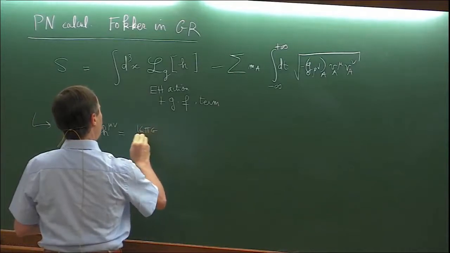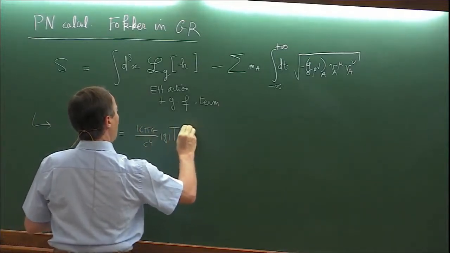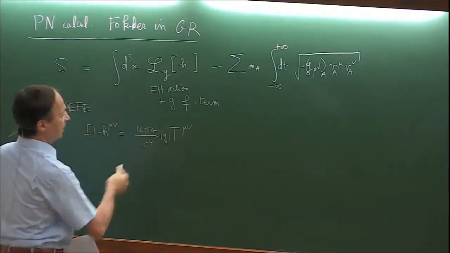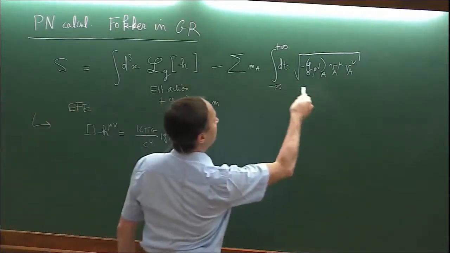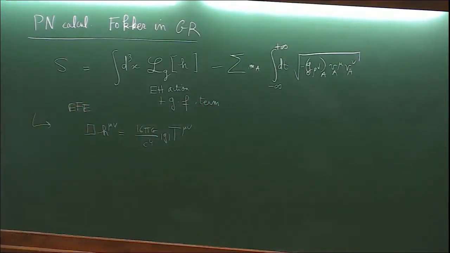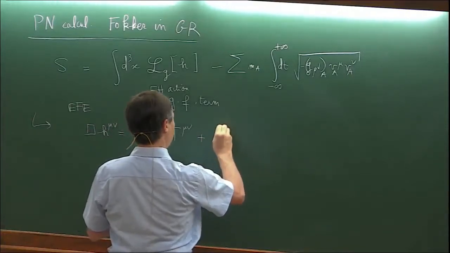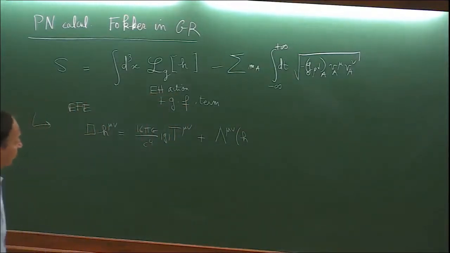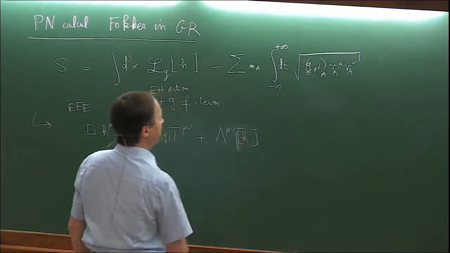And so we have the equations in the form of an ordinary wave equation that is sourced by the matter term, and the matter term comes from the variation of the matter action with respect to the metric. And then there is a nonlinear term which involves all the nonlinearity of the field equation, which depends on h and its space-time derivatives.